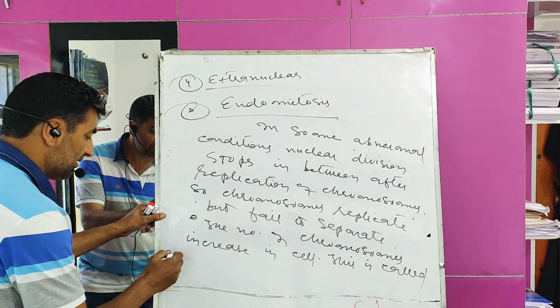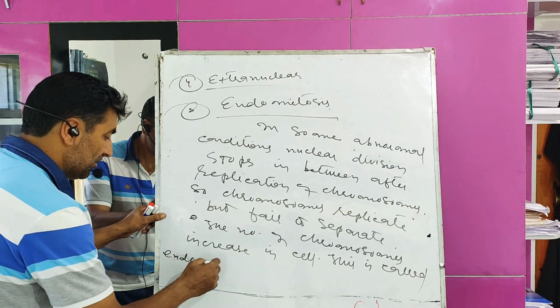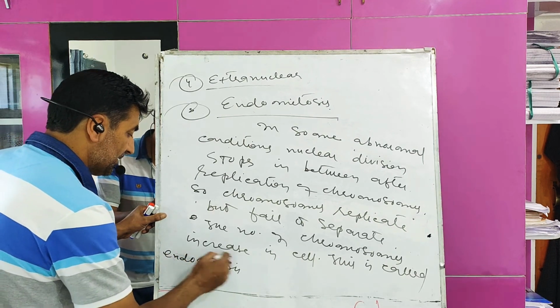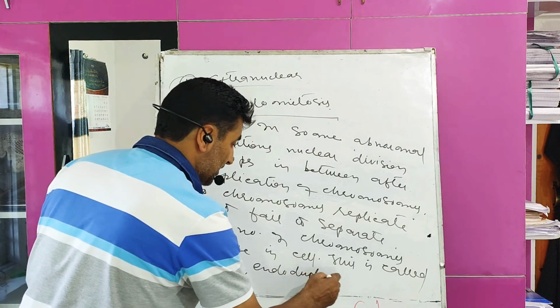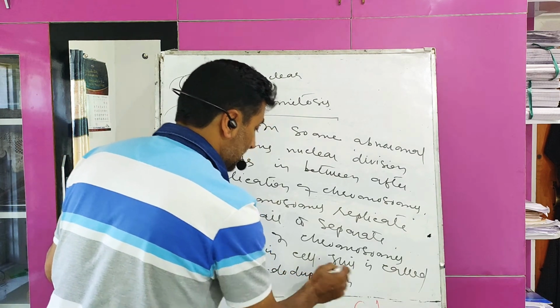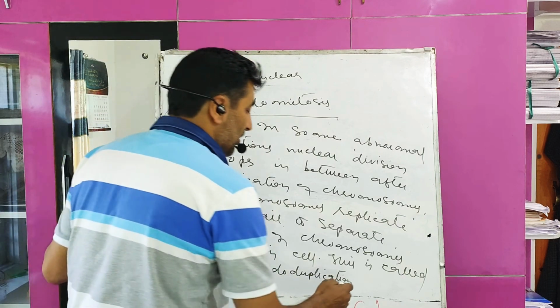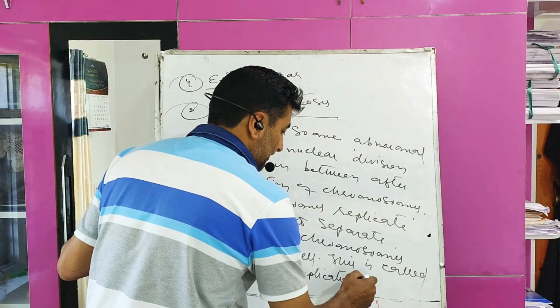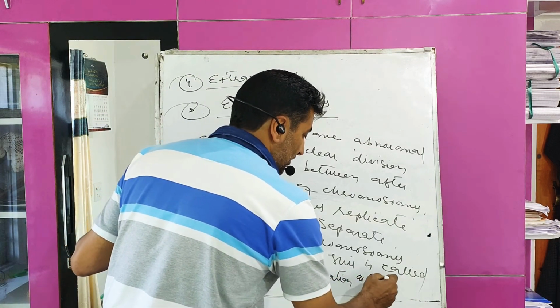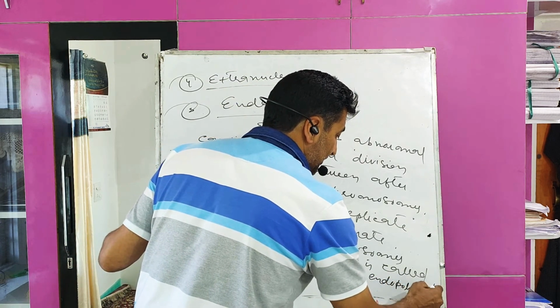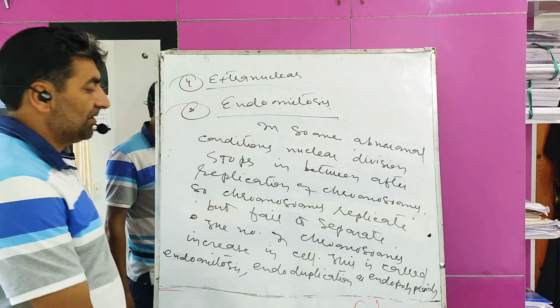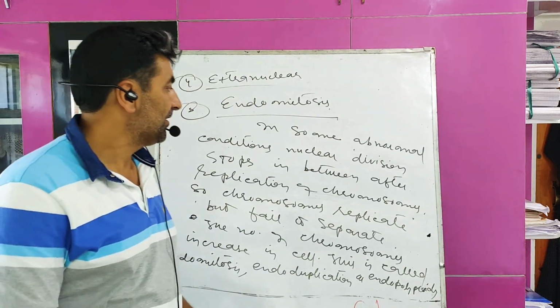This is called endomitosis, endoduplication or endopolyploidy. Okay, this is called endomitosis.